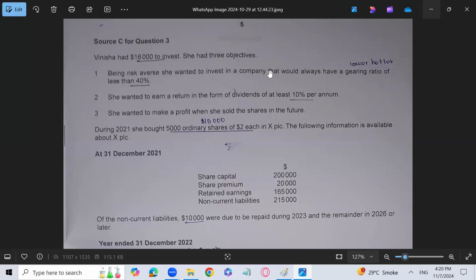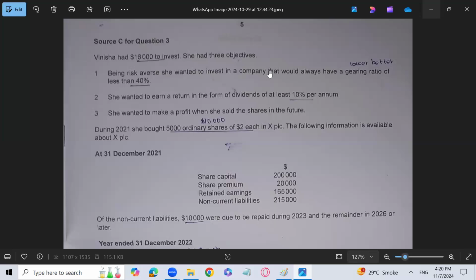Number 2, she wanted to earn a return in the form of dividends of at least 10% per annum. The return of dividend will be affected by 2 different ratios. One is earnings per share. The more the earnings per share, the more you will be able to pay dividends. Then you can calculate the dividend per share, so that you know how much dividend you are getting on each share.